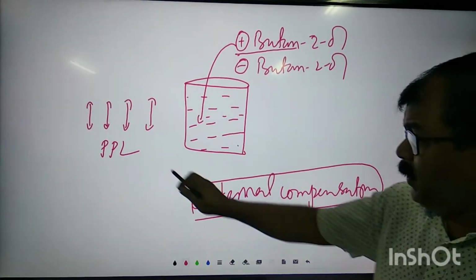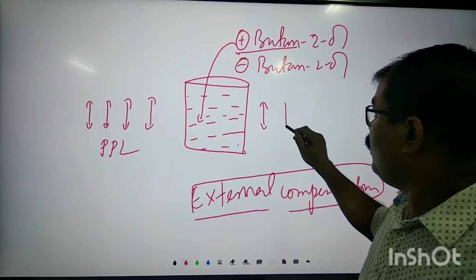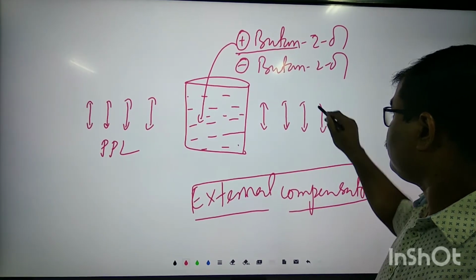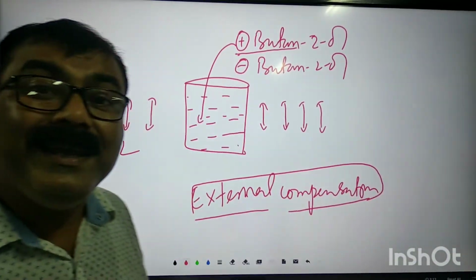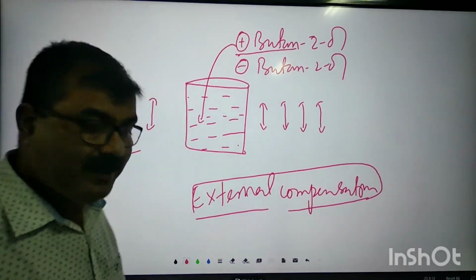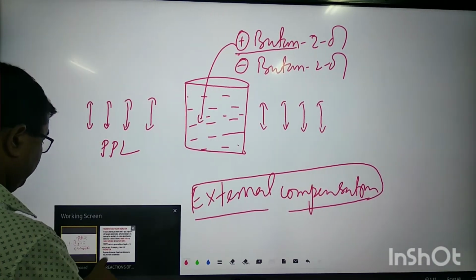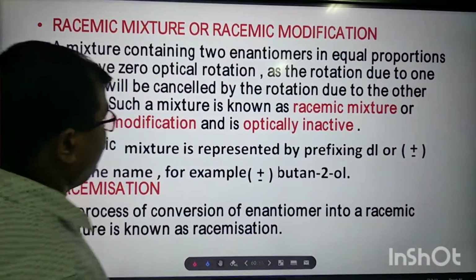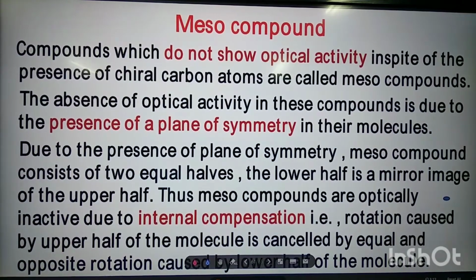Okay. So it will pass the PPL through this. Then what will happen? It will come out as this. Means this mixture is optically inactive. Clear, my dear students? Yes? Okay. So, we have understood what is racemization.